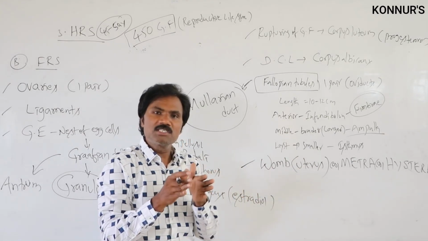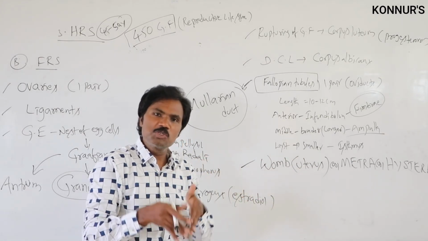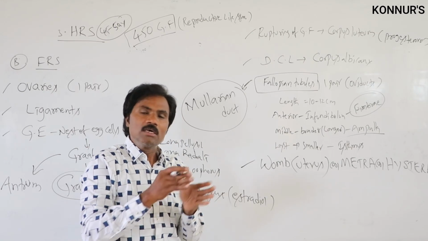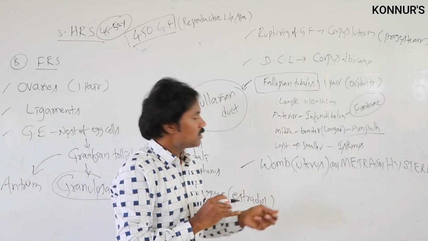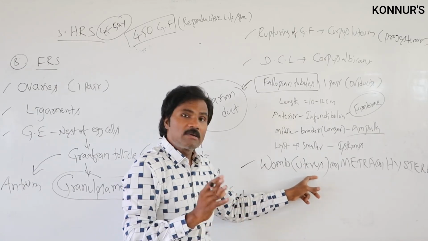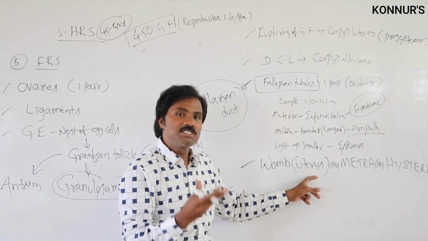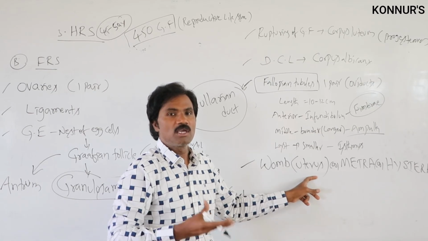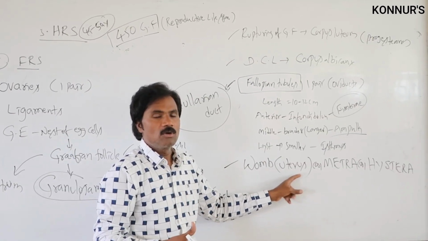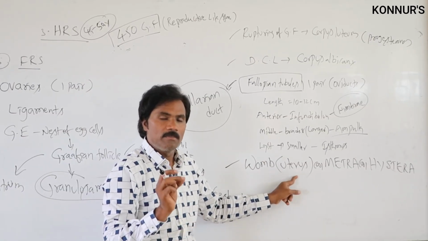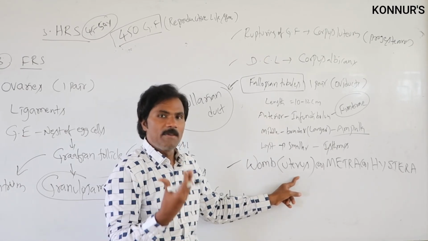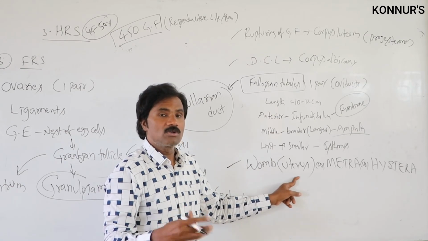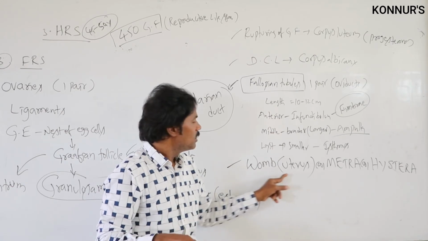It is the site of implantation of the embryo. It acts in menstruation. It has a dual role, secreting particular hormones. And at the end of the gestation period, it gives labor pains. So it has a very vital role in implantation of the embryo, menstruation, and labor pains. All these functions take place here.